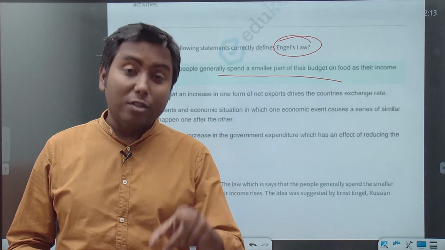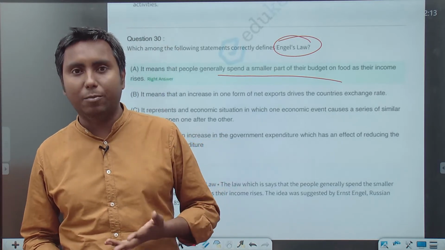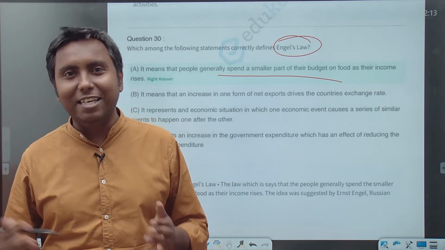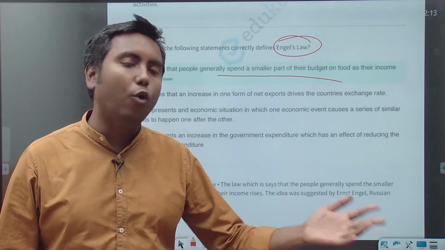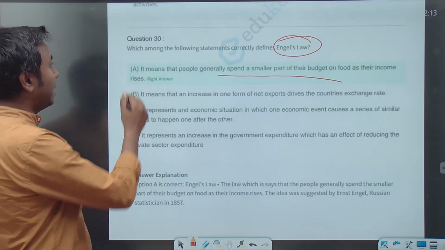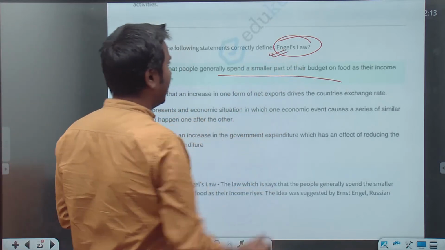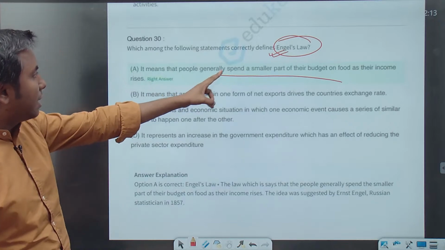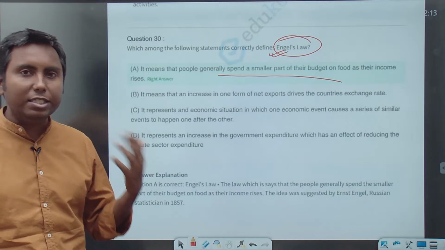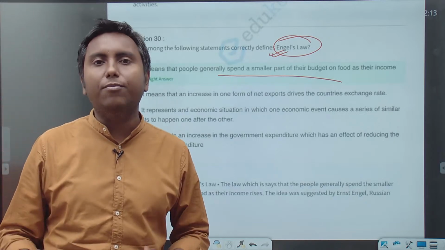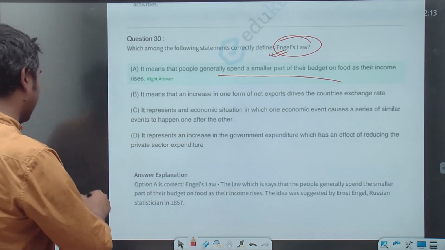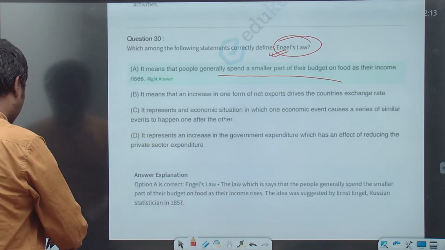That means they will be more impacted by food inflation, by things like vagaries of the monsoon and poor infrastructure. This is Engel's Law. It's a very important law, and you should know it: people generally spend a smaller part of their budget on food as their income rises. The richer the people, the lower the percentage of their total expenditure they spend on food. So statement A is the correct answer.